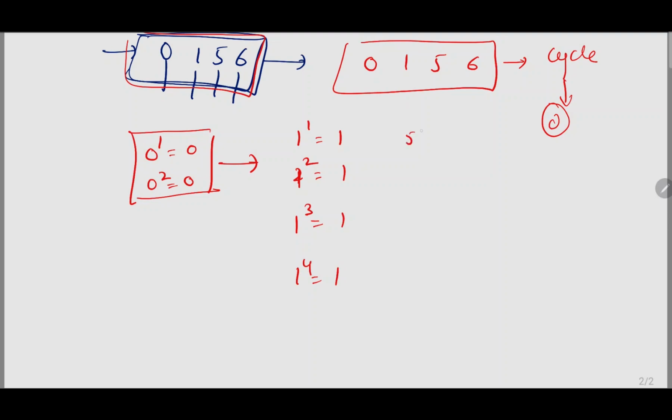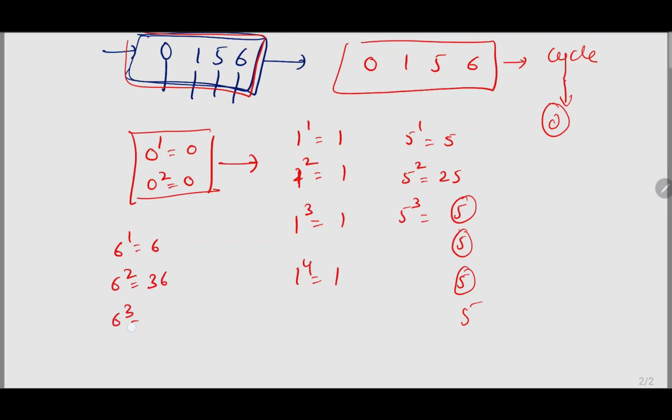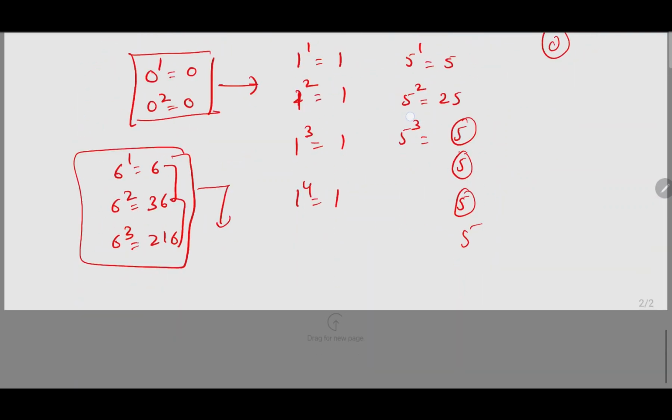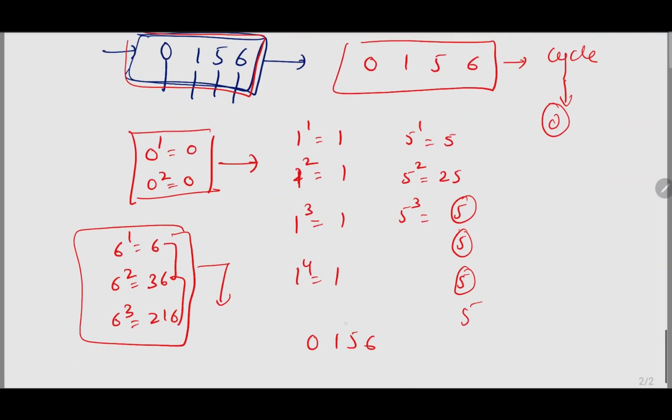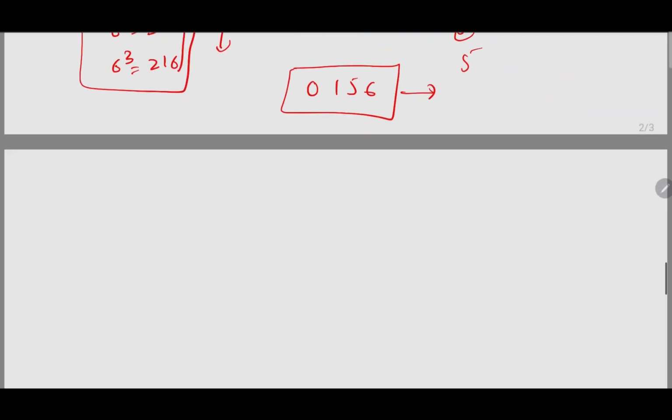In the same way, 5 to the power of 1 is equal to 5. 5 to the power of 2 is equal to 25. 5 to the power of 3 is equal to 125. So every time it will repeat itself: 5, 5, 5. In the same way, if you check 6 to the power of 1 is equal to 6, 6 to the power of 2 is equal to 36, 6 cube is equal to 216. So 6 is repeating. So these numbers don't have a cycle. Always understand this: 0, 1, 5, 6 are fixed numbers that don't have any cycle.